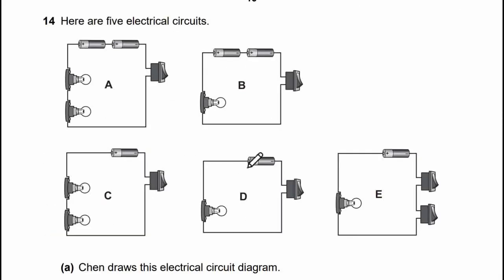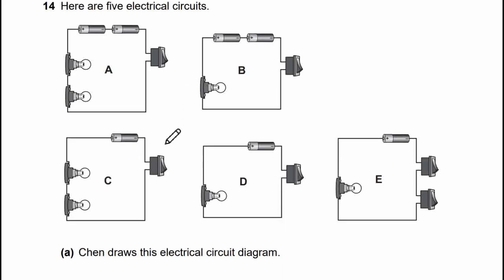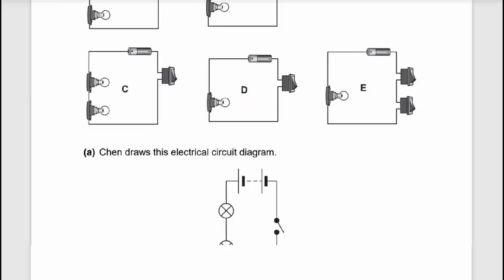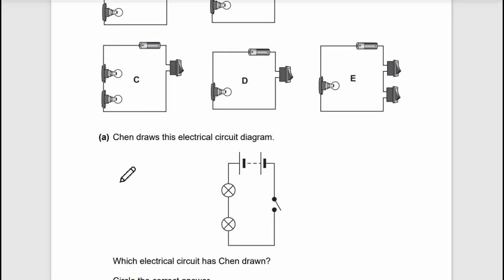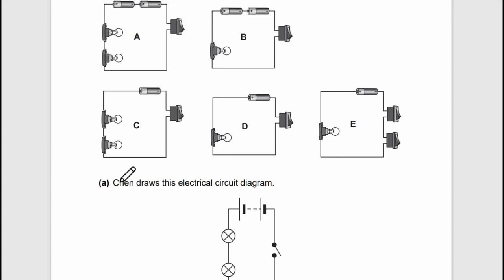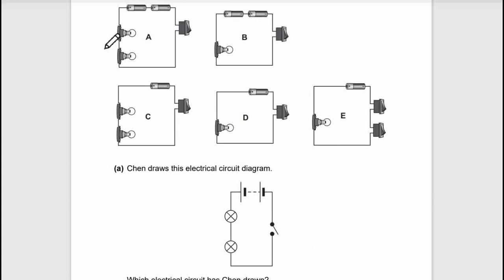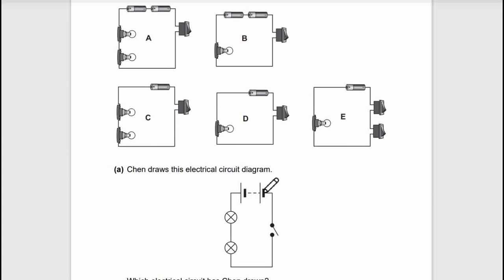Let's go to question 14. Here are 5 electrical circuits, A, B, C, D, E. Chan draws his electrical circuit diagram. Let me zoom out. So this is 2 cells, and this is 2 bulbs, and this is the switch.